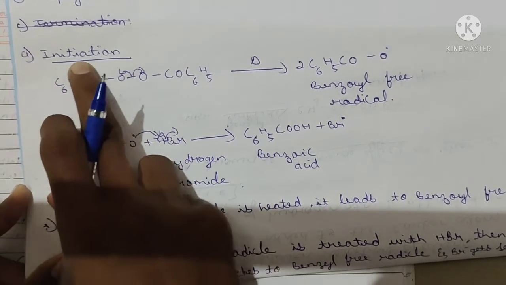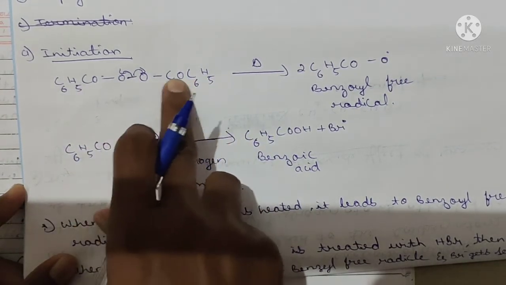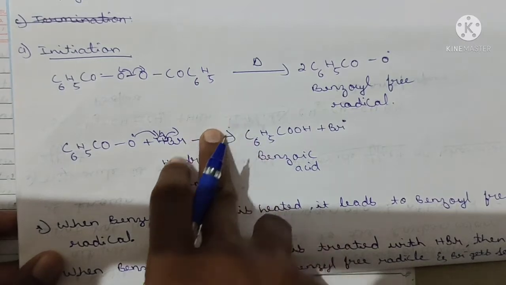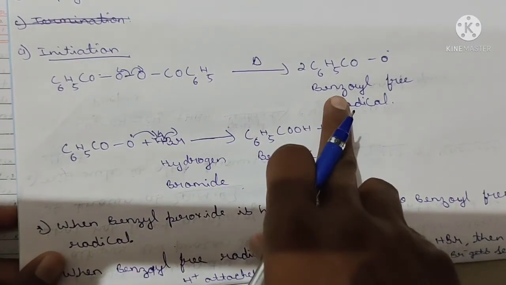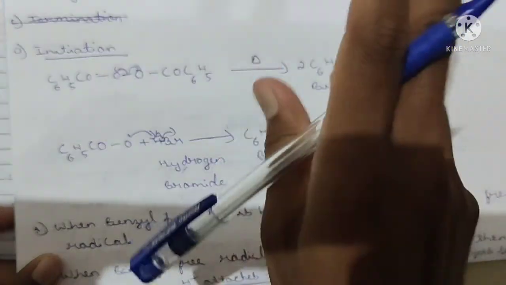C6H5COO. This is one benzoyl peroxide. This is another, that is the C6H5COO. When it is heated, my dear brothers and sisters, what happens? It leads to benzoyl free radical. Benzoyl free radicals, that is 2 moles.